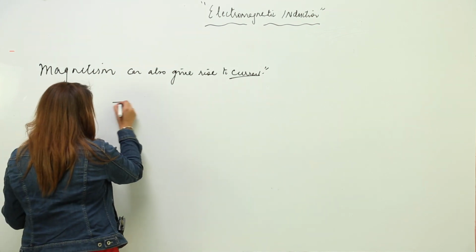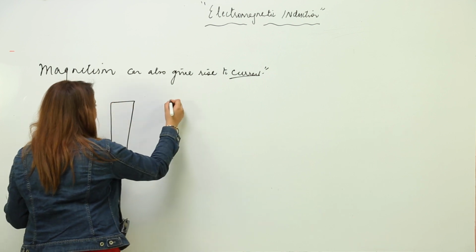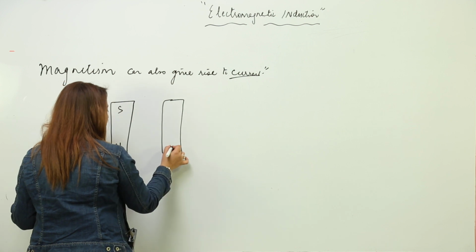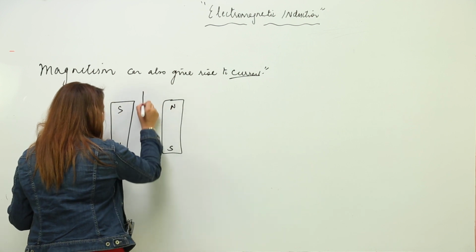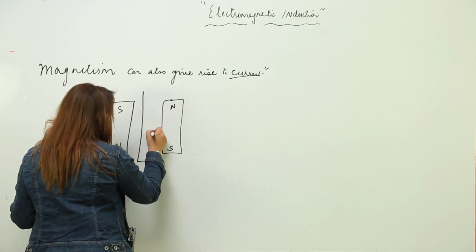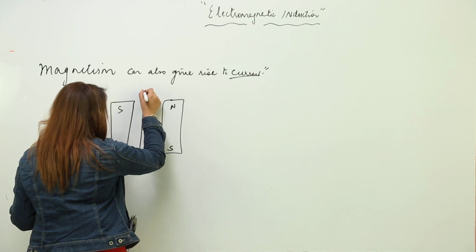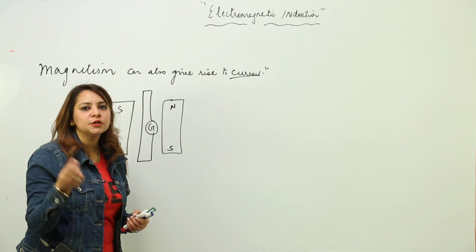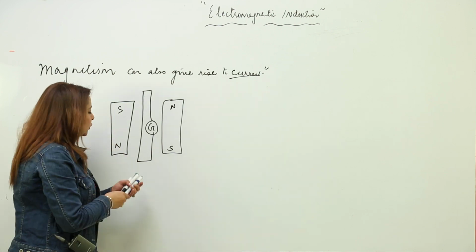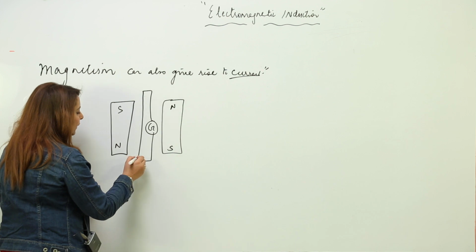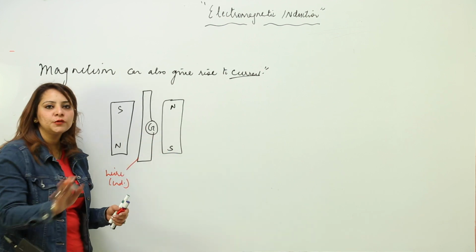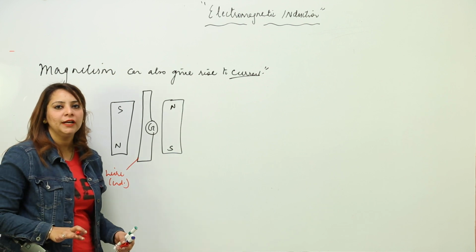Let's say I have 2 bar magnets, north-south, with opposite poles facing each other. We have a wire to which we have connected an instrument, that is a galvanometer. You know that a galvanometer is an instrument which can measure even a small amount of current. This wire is made up of a conductor. As you can see, there is no battery, no cell, no external source of current.